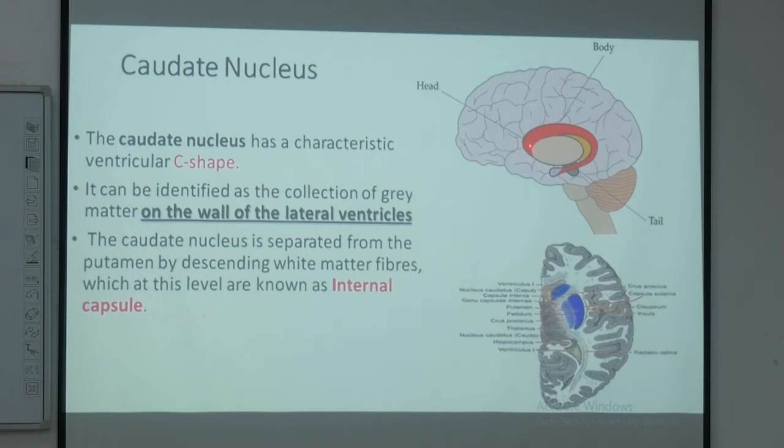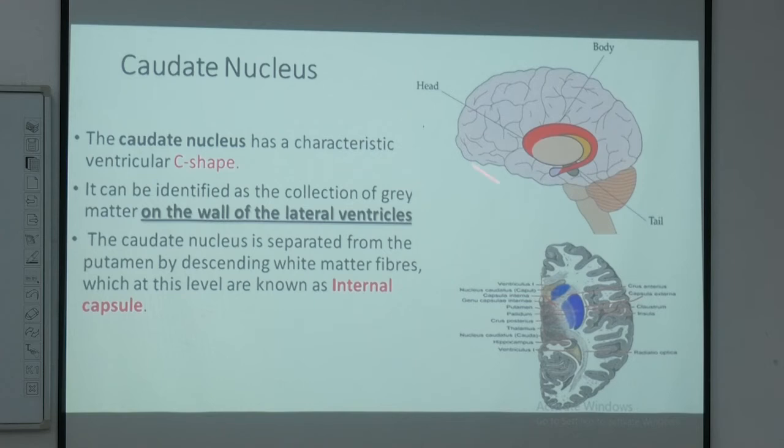The whole C of the caudate nucleus cannot be seen in a single section. So you cannot see it like this. If you make a section, this is the head of the caudate nucleus, which you see at the anterior end, and this is the lens you are seeing here, the lentiform nucleus. Between the caudate and this lens we have the running fibers of the internal capsule separating them. So this is the orientation of the caudate nucleus, a C-shaped structure present around the lateral wall of the lateral ventricle, having three parts: head, body and tail. That's it.